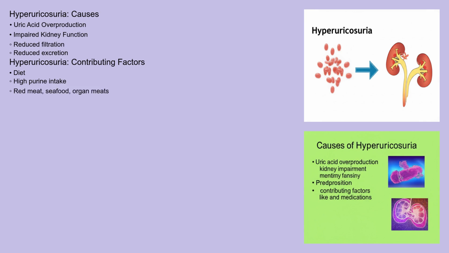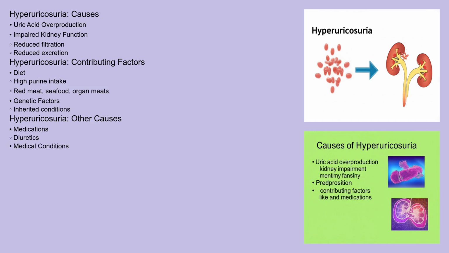Genetic factors also play a significant role, with certain inherited conditions predisposing individuals to hyperuricosuria. Certain medications, such as diuretics, and medical conditions like leukemia or lymphoma, can also lead to this condition. Essentially, anything that throws the uric acid balance off can potentially trigger hyperuricosuria.